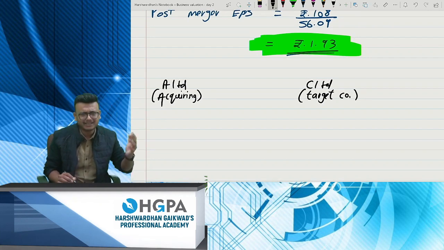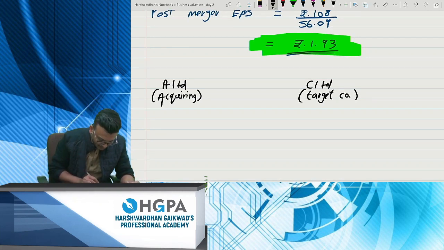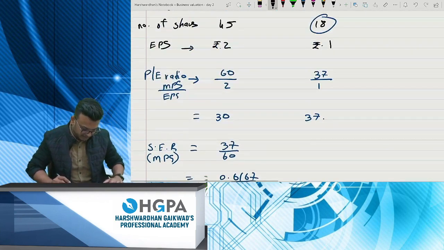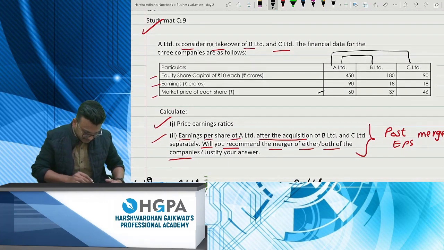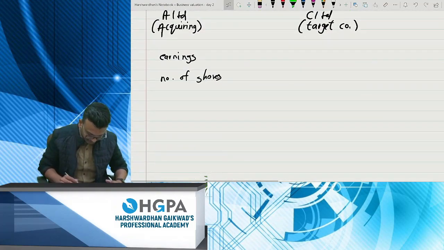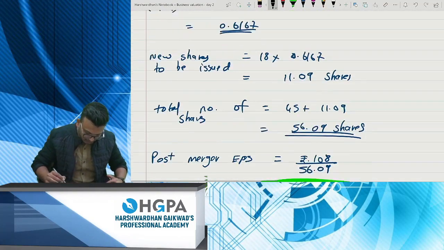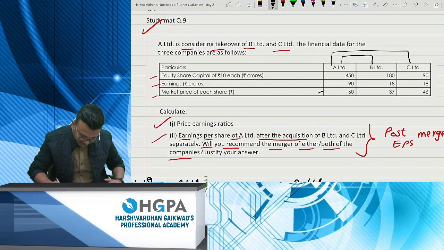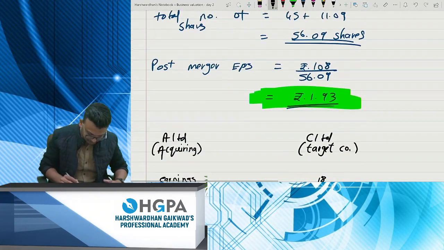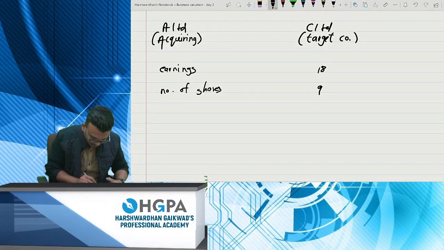We've already got the EPS for A Limited, so compute the EPS for C Limited: earnings and number of shares. The earnings for C Limited are 18, same. Number of shares are 9. EPS will be 2.